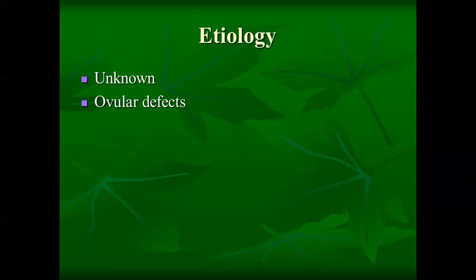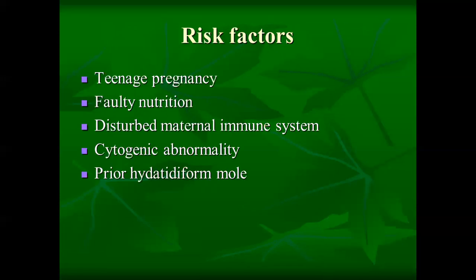The exact etiology is unknown, but this can occur because of ovular defects. The ovum is covered with downy hairs, and these downy hairs proliferate into the chorionic villi. Whenever there are changes in the chorionic villi, those abnormal changes finally lead to hydatidiform mole. So the etiology is unknown, but it can occur because of ovular defects.